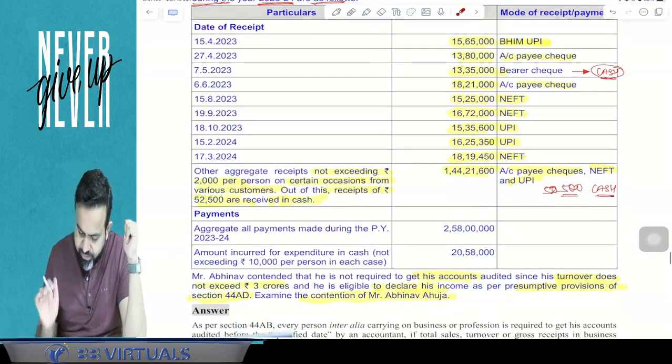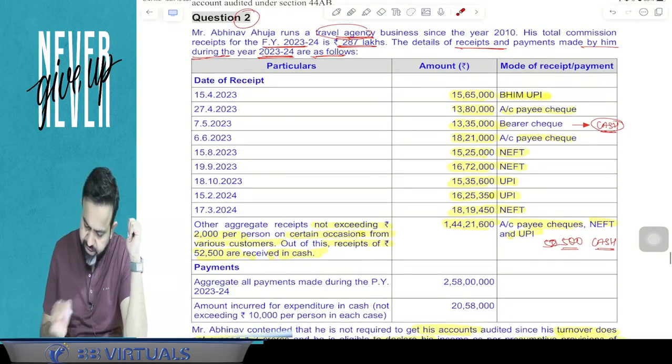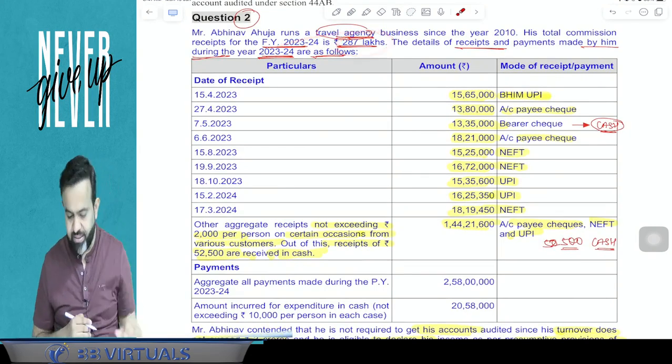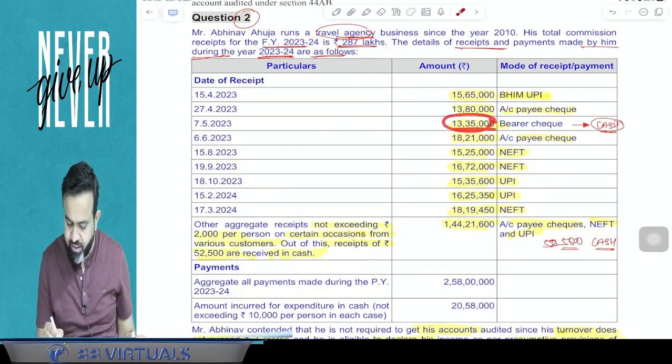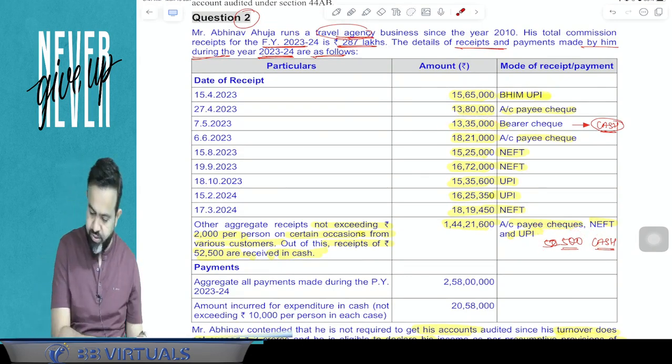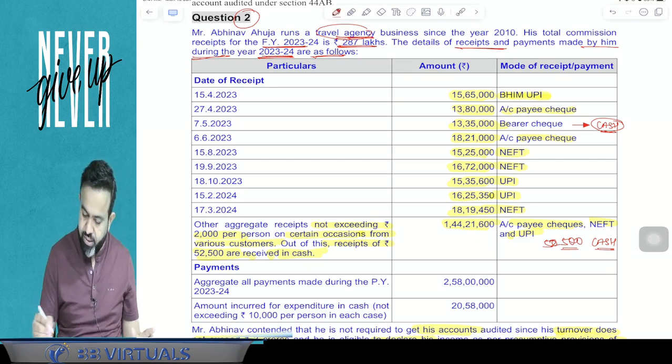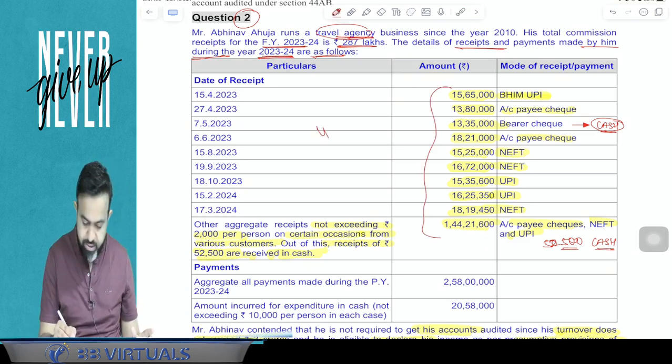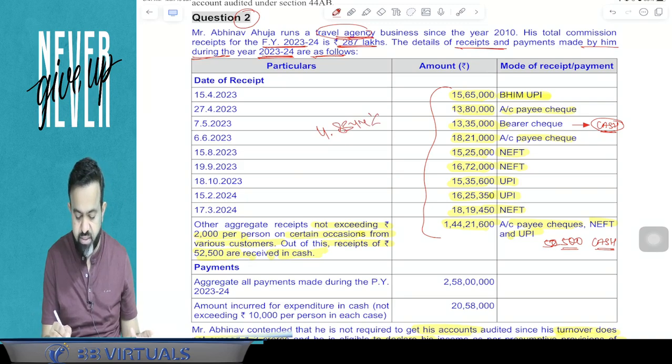Now just check it. Your total receipt here is 2 crore 87 lakh and your cash receipt is 1335 and 52,500. So can I say that 1335 plus 52,500 divided by 2 crore 87 lakh multiplied by 100. So it comes to, here your percentage of cash receipt is 4.8344%.